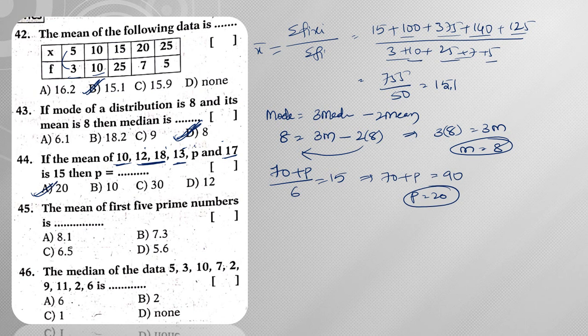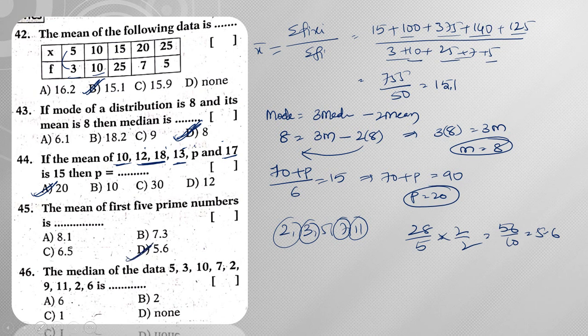The mean of first 5 prime numbers is, so what are the first 5 prime numbers? 2, 3, 5, 7, 11. Now since I need to find out the mean, 7 plus 3 is 10, 11 plus 2 is 13, 13 plus 10 is 23 and 5 is 28, so 28 by 5. So when you want to find it, simply multiply with the 2 and divide with the 2. So 56 by 10 I can write as 5.6. Hence the answer is 5.6.